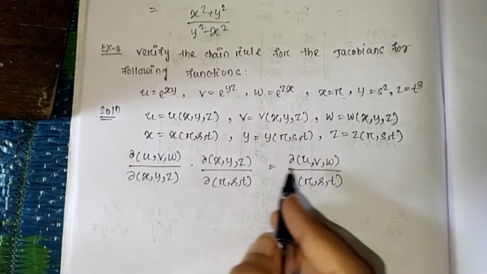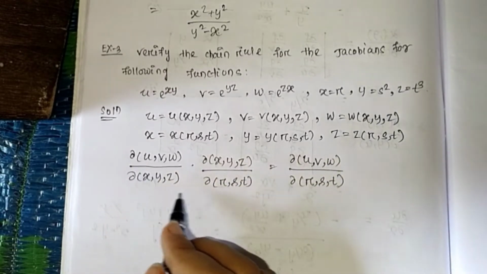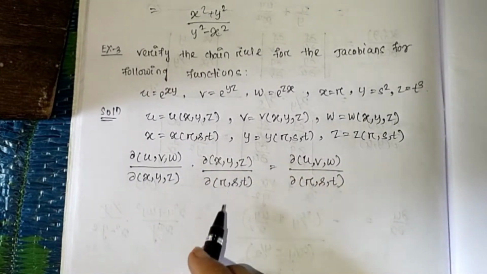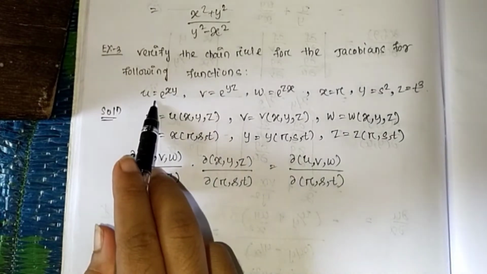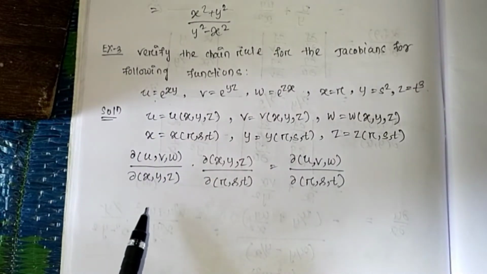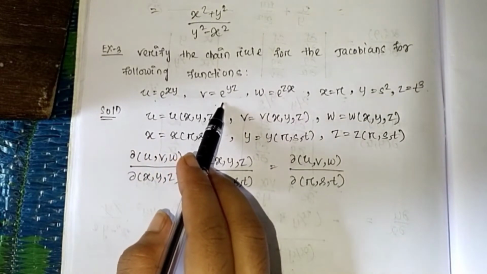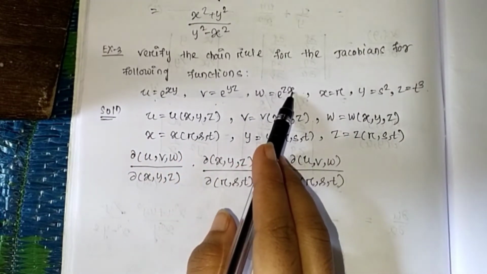We will verify that relation. So first, given that u equal to e to the power xy, v equal to e to the power yz, w equal to e to the power zx.